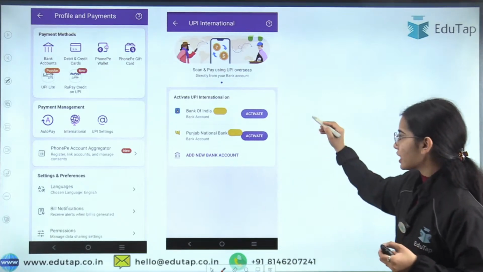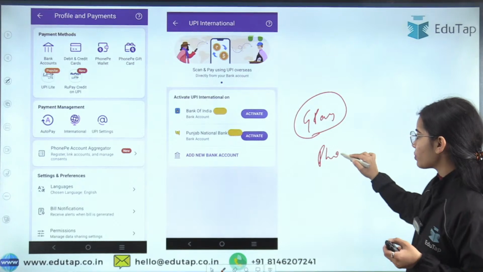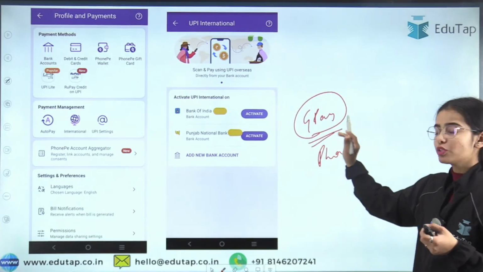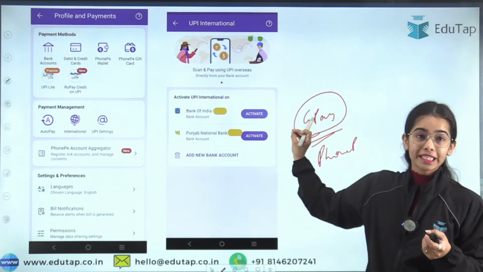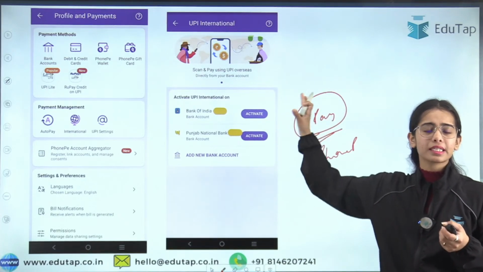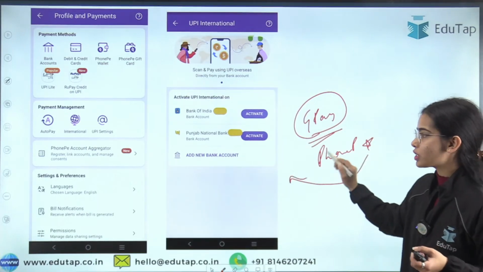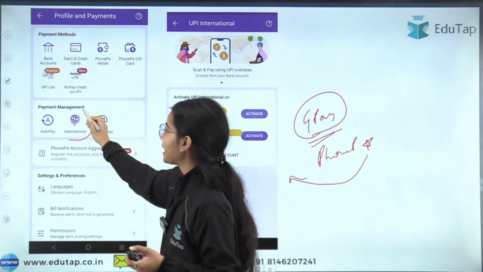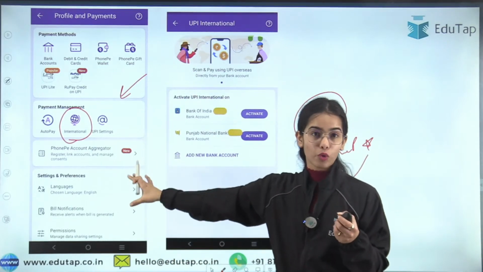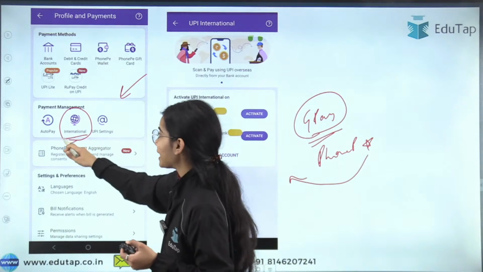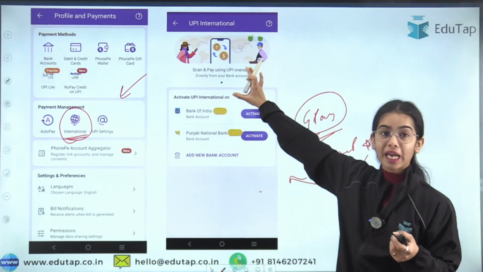Okay, so I went to my Google Pay app, the GPay app, as well as I went to my PhonePe app. Now I was not able to find the UPI Global or the UPI International in the Google Pay. Maybe it is somewhere in the settings, but I was not able to find it. But in my PhonePe, I was able to find the UPI International. So if you go to your PhonePe, you will see this UPI International. If you click on this, you will go to this page, that is UPI International.